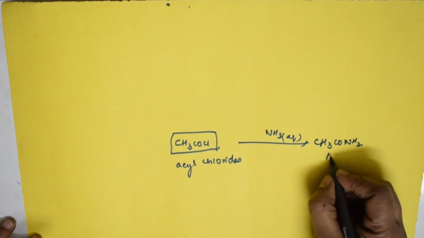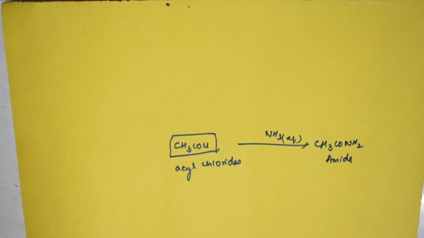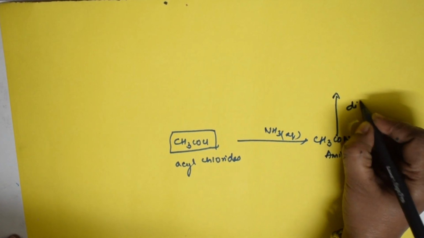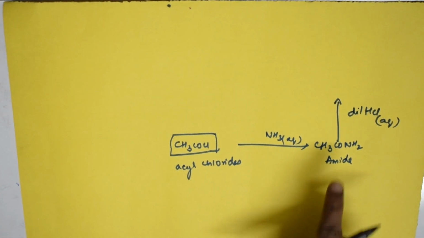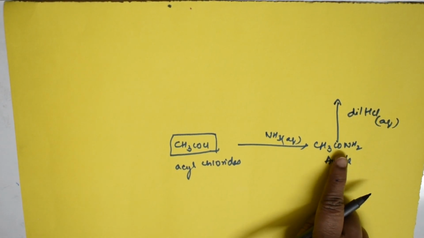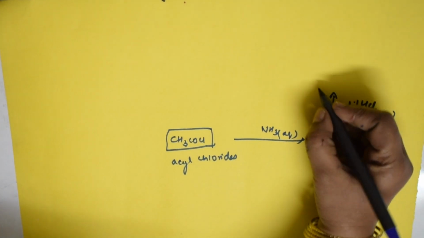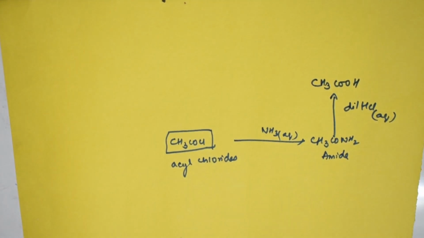What is this? This is an amide. Correct, students? Now, to this amide, suppose I introduce dilute aqueous HCl. Just see here. At this point, oxygen is added because we have taken the aqueous part. So it gets converted to the acid.